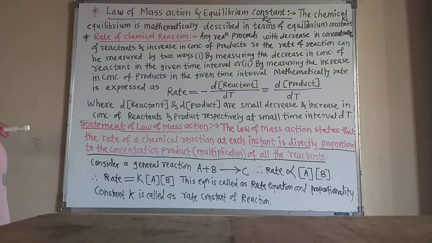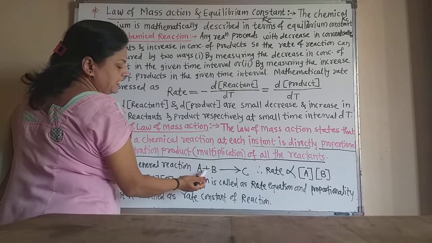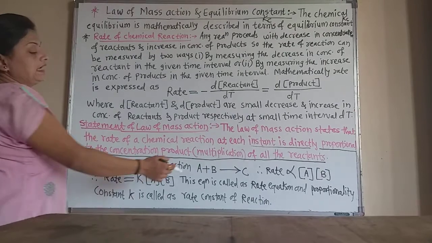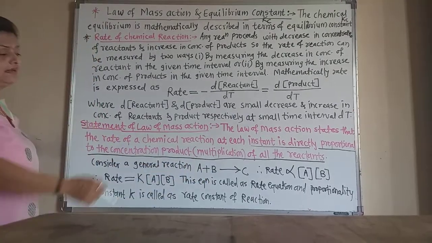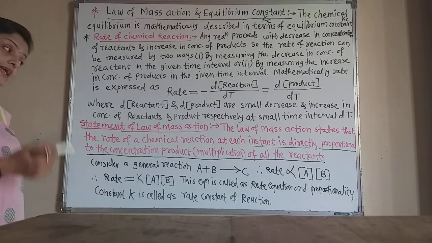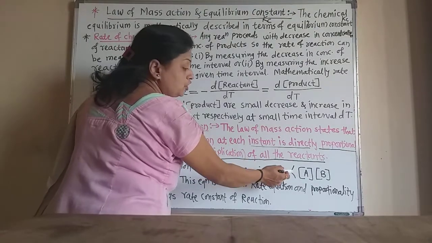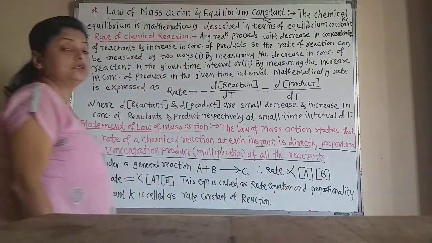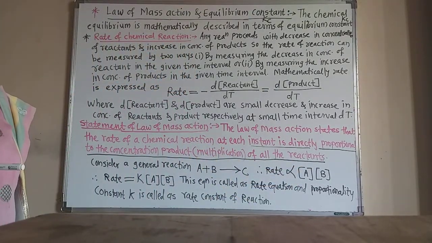So how is the law of mass action given mathematically? Consider a general reaction A plus B gives C. Here A and B are the reactants and C is the product. So rate is directly proportional to the concentration. The square brackets mean the concentration of the respective reactants.